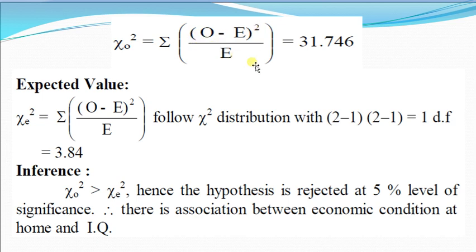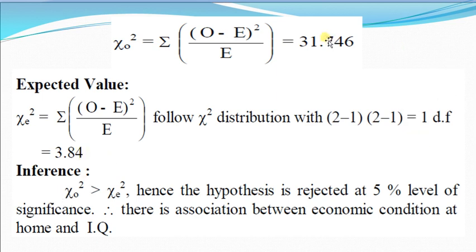Chi-square observed is equal to summation of Oi minus Ei square upon Ei, that is 31.746, and this is the table value, that is expected value of chi-square distribution with 2 minus 1 into 2 minus 1. There are 2 rows and 2 columns, that is rows minus 1 into columns minus 1, that is 1 degree of freedom, and the table value is 3.84.